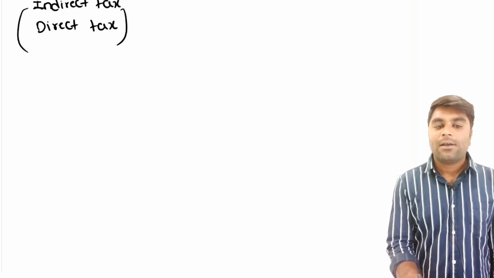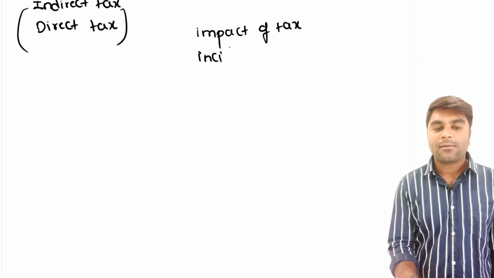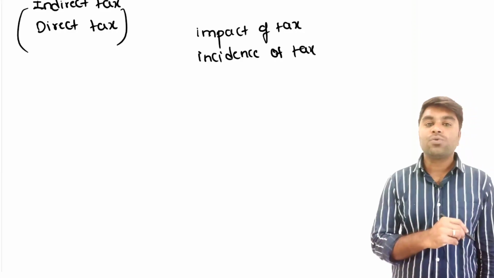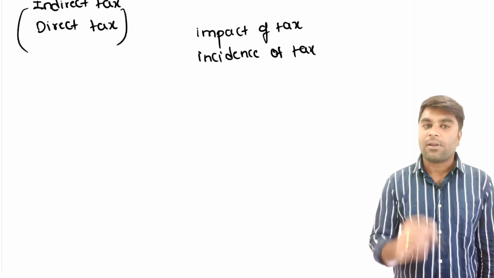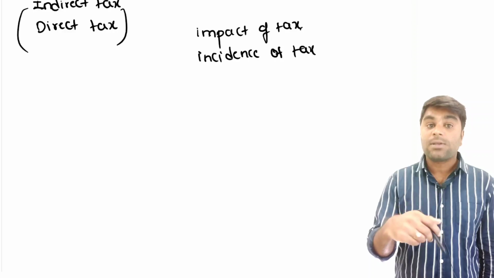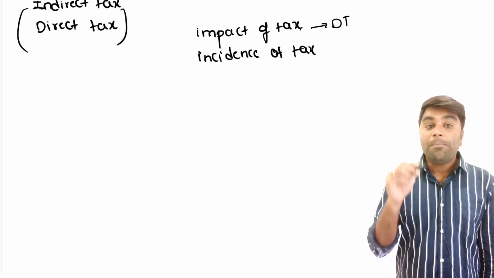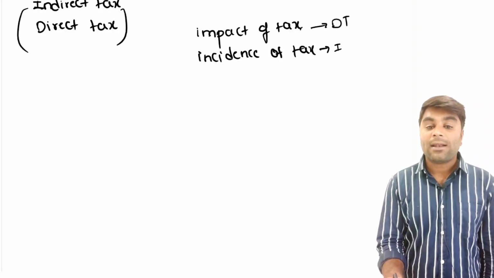See guys, I would like to introduce you to two terms, that is impact of tax and incidence of tax. You have to remember these two keywords. Now, listen to my words very carefully. If impact of tax and incidence of tax is on the same point, then we call it a direct tax. If impact of tax and incidence of tax is on multiple points, we call it an indirect tax.